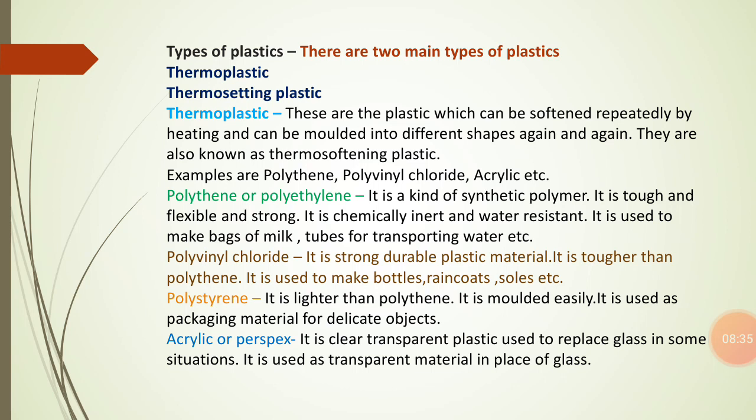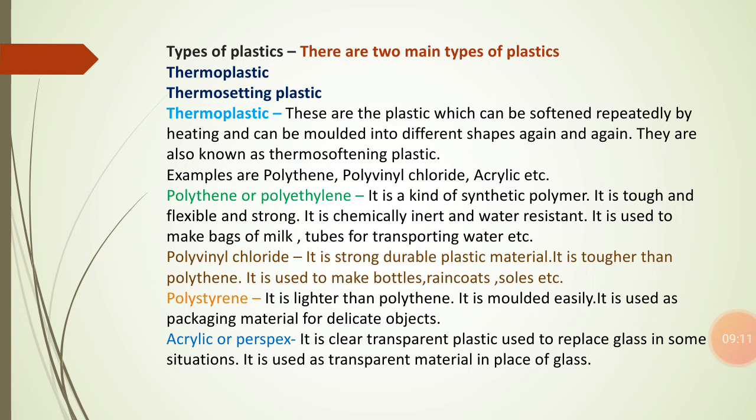We are going to study the properties of such thermoplastics one by one, in which the first one is polythene or polyethylene. Now we are going to know what the properties of polythene or polyethylene are. Polyethylene is also known as poly, and it is obtained by the addition polymerization of ethylene. Polymerization is the process by which we obtain this kind of polymer, that is polythene.